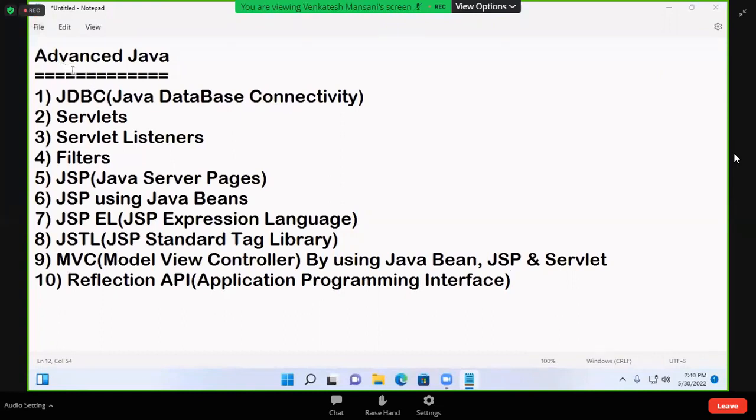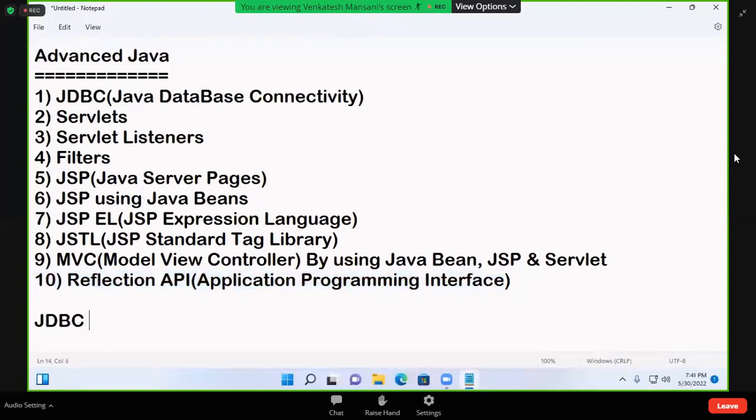See, according to Sun Microsystems, there is no core Java and no advanced Java. According to Sun Microsystems, there are only 4 editions of Java: Java SE, Java EE, Java ME, Java FX. Advanced Java is a part of Java SE and Java EE, 2 editions. First topic and last topic come under Java SE. Remaining topics come under Java EE. That is also to be noted down.